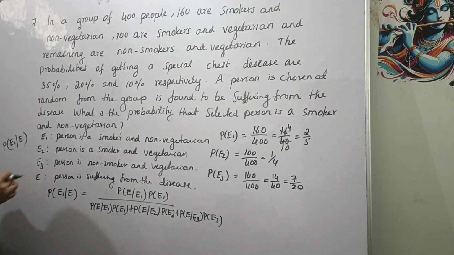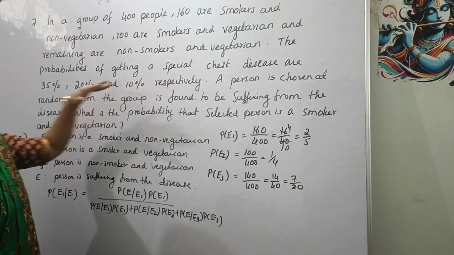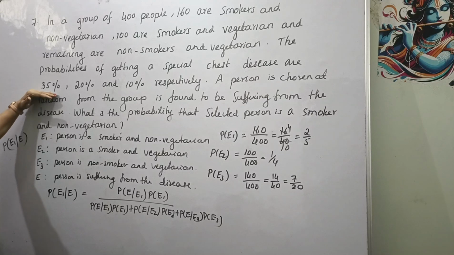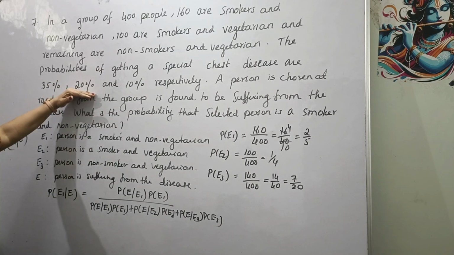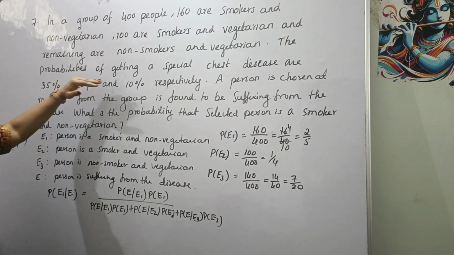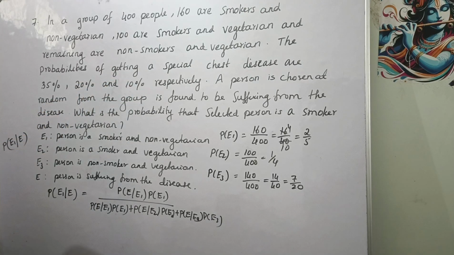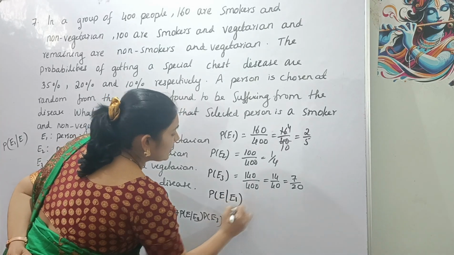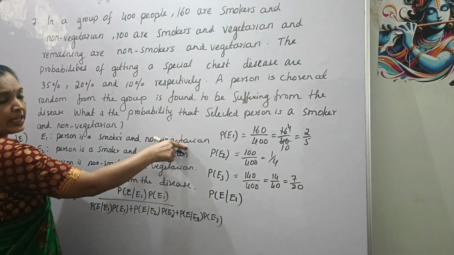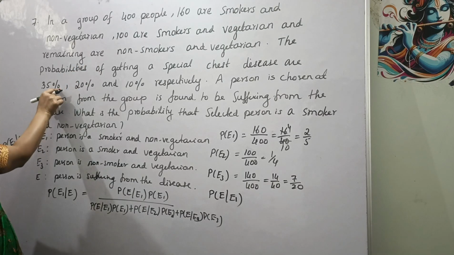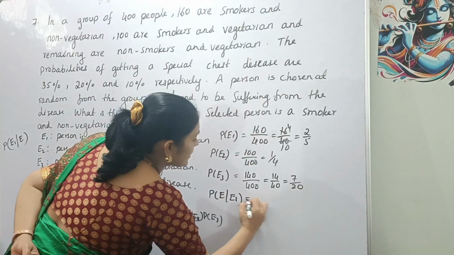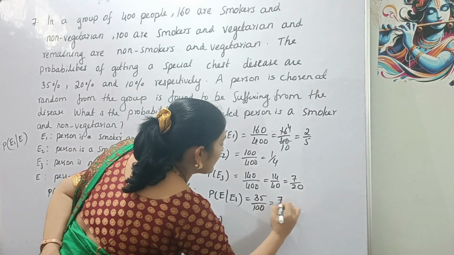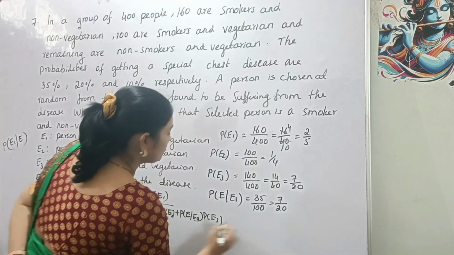It is given that the probability of getting the chest disease is 35% for smokers and non-vegetarian, 20% for smokers and vegetarian, and 10% for the remaining. So P(E given E1) is 35 divided by 100, that is 7 by 20.